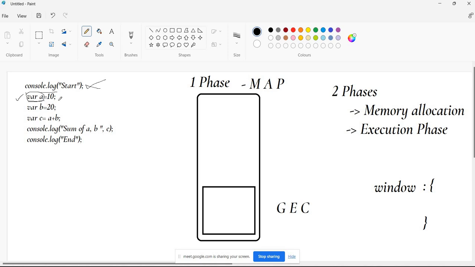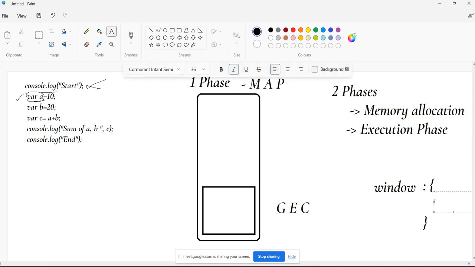If it is a primitive, it will allocate the memory in the stack. If it is non-primitive, it will allocate the memory in heap memory. That much you need to remember. Observe carefully what it will do. There is a big object now, the window object. So it will add a new property into the window object. What is the name of that variable? a, right? And that will be undefined. For shortcut, I'm putting undefined as two dots. That means undefined.